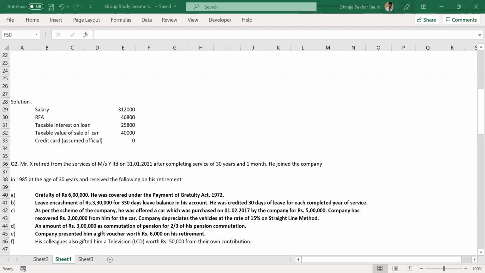So either this amount or 20 lakhs or the actual gratuity amount, whichever is lower. And if they are not under the Gratuity Act, then 15 by 26 is replaced by 1 by 2.